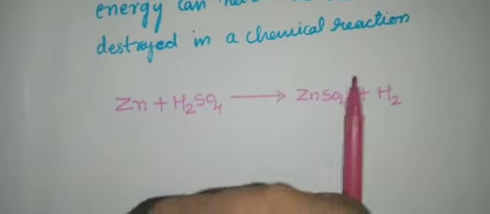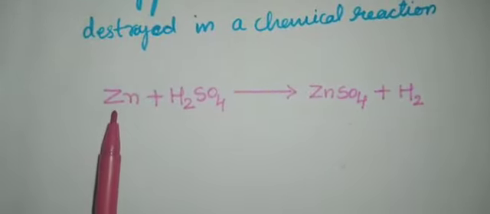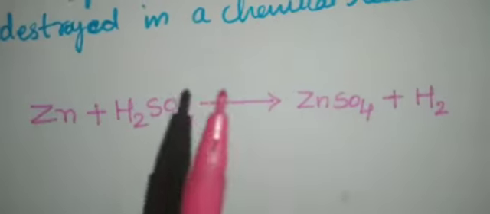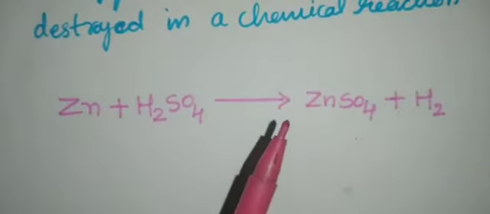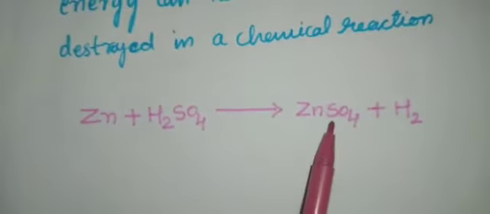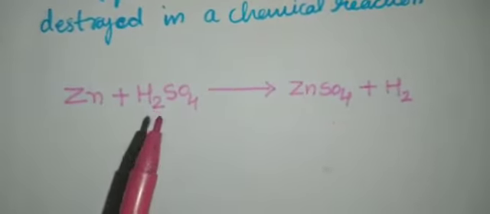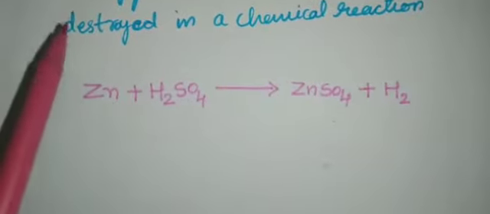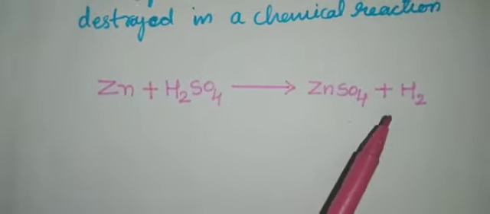So the mass of LHS and RHS must always be the same. So see here, what is the amount of zinc? Only 1. So on the product side also the amount of zinc is 1. And here of course the chemical reaction has taken place. Amount of SO4: here also SO4 is there, only one molecule, right? And the hydrogen: here H2 is there, here also H2 is there. Here the mass of the reactants should always be equal to the mass of the products.